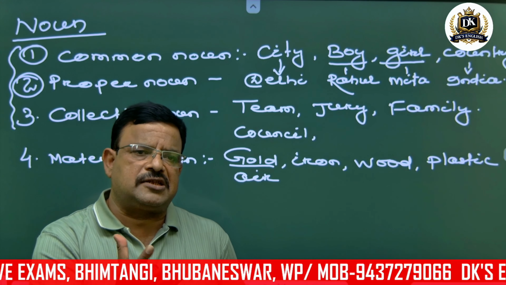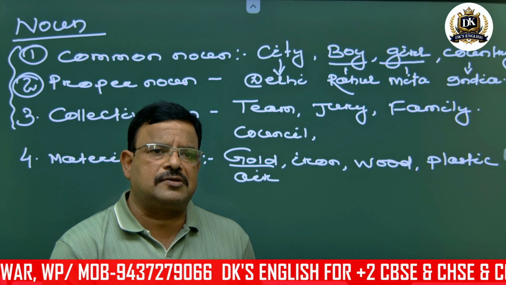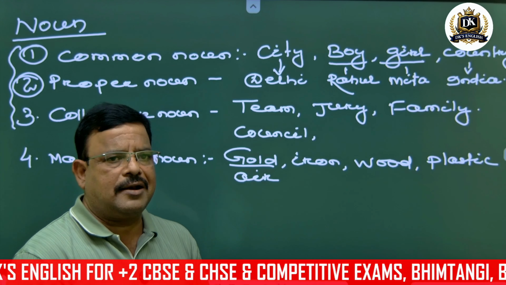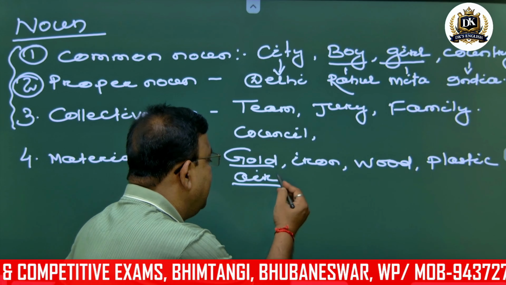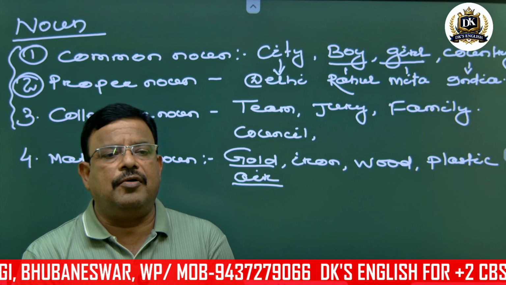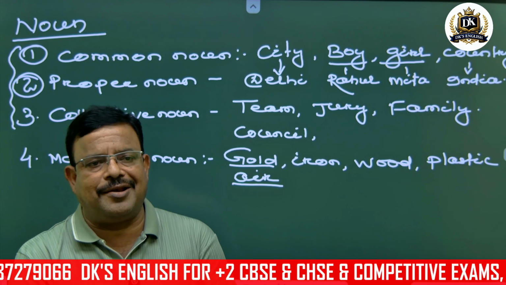Gold means it is a mass of substance or matter. Iron, one substance, one metal. Wood, the same thing. Plastic, air. So they are the material nouns. How air is a material noun, we will discuss further.